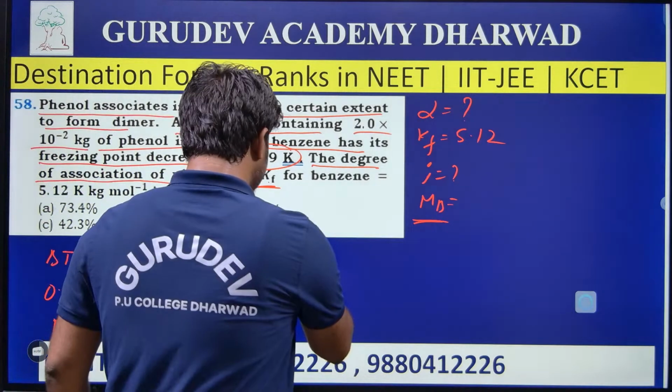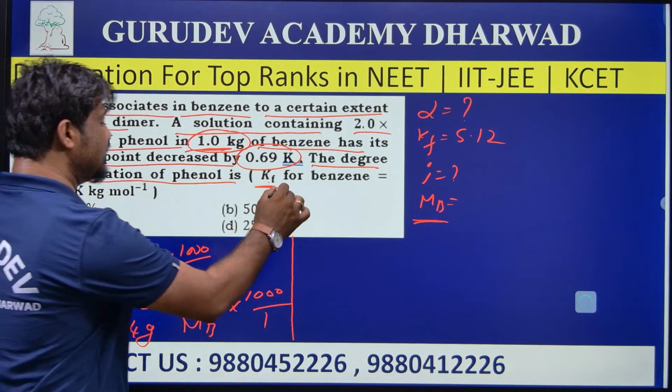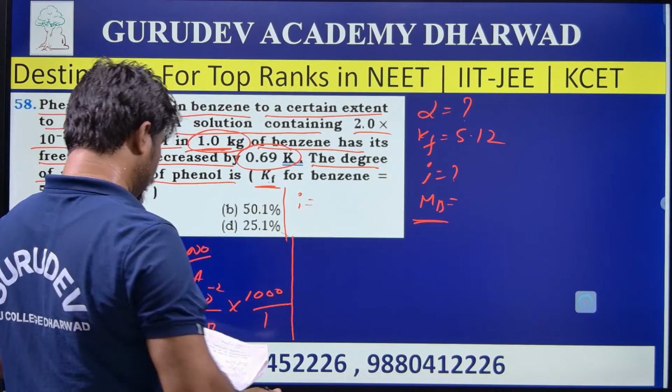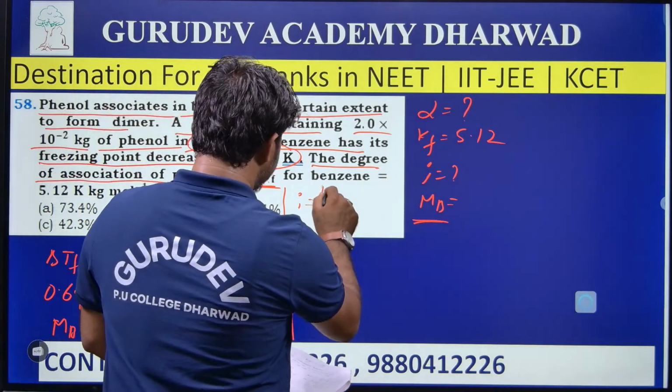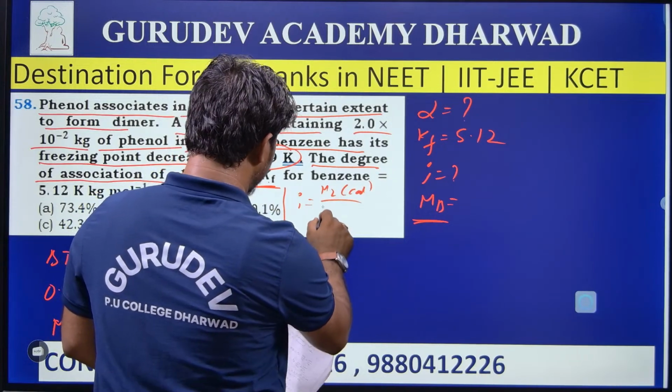Next, with the molecular mass of the solute, I can easily calculate the van't Hoff factor, i, which is equal to the calculated molecular mass divided by the observed molecular mass.